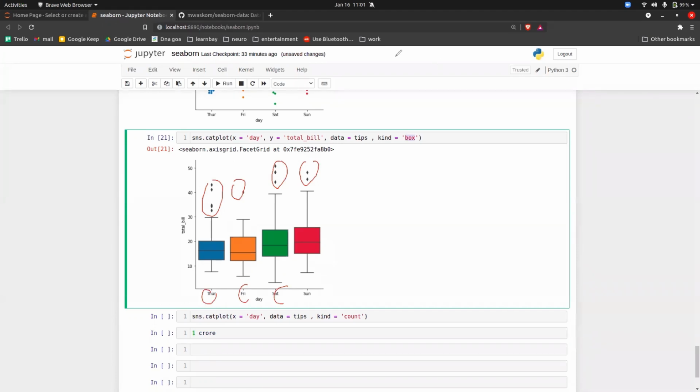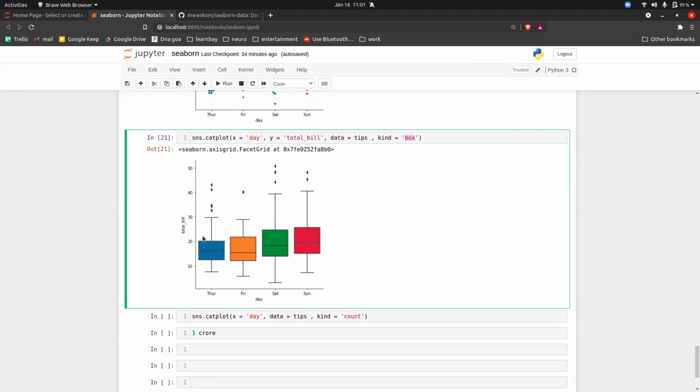I will just give you a brief intro about this, nothing else. This box plot and everything, you will study in the stats class. My hands are tied because you don't know about stats, and it's totally fine. You will study all of this again in the stats class, so don't worry about it.